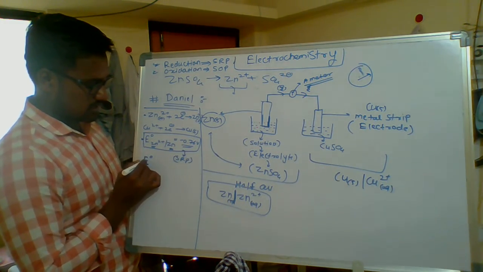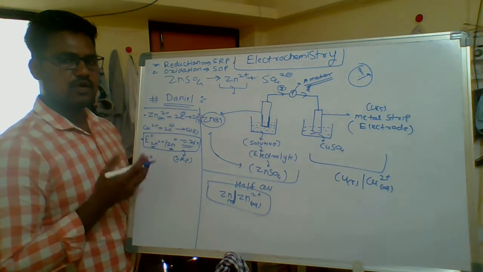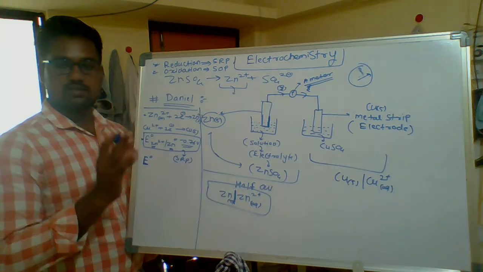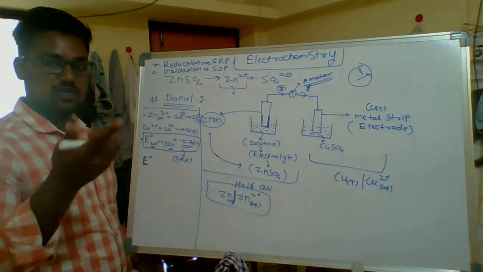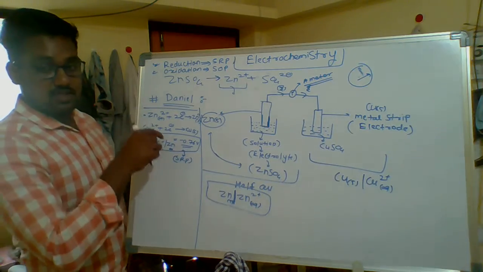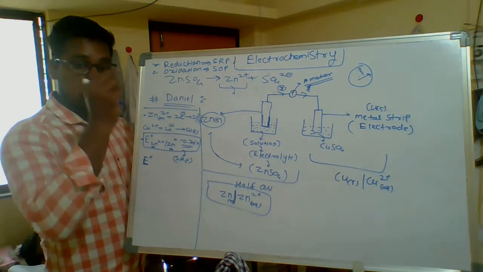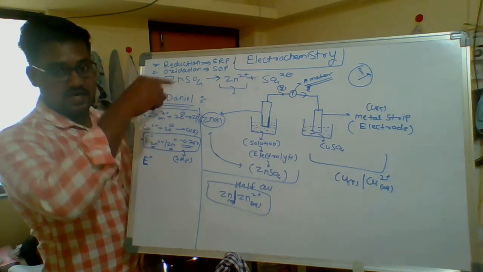As like this, what does E naught denote? It is the electromotive force. Electromotive means potential, means energy. What is the energy of this? What is the potential of mine? That's why these elements have some potential that will be denoted by E naught. Why is it E naught? Because of standard condition.